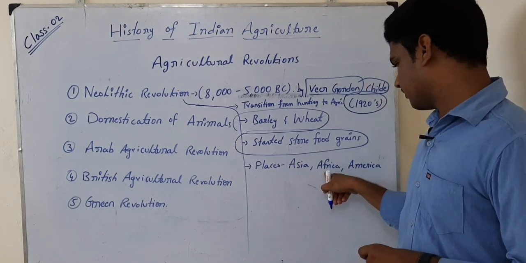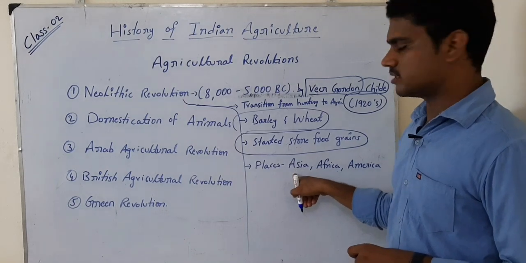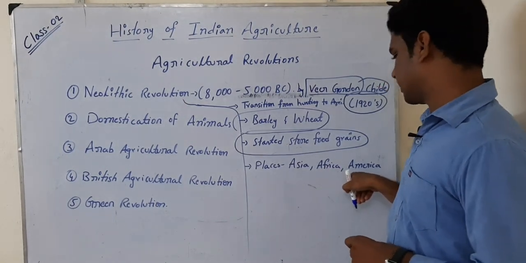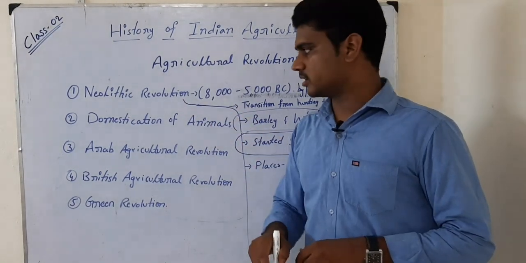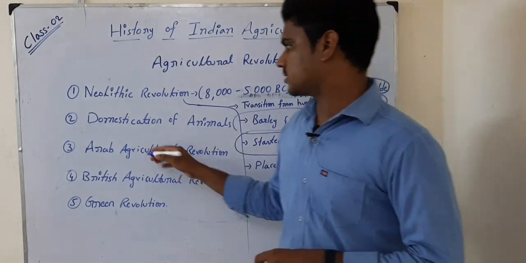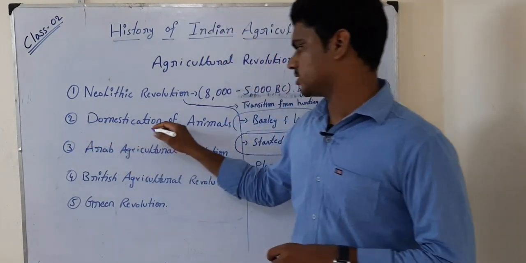Asian continent, Africa and America, Western, Eastern Asia, even Central America, this Neolithic revolution had happened. Then the next stage or revolution is domestication of animals.